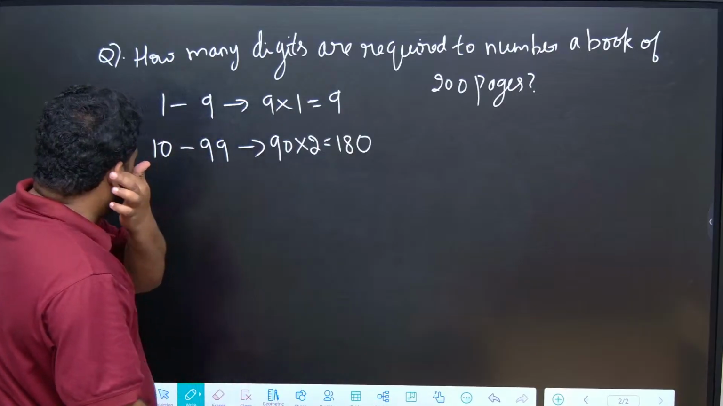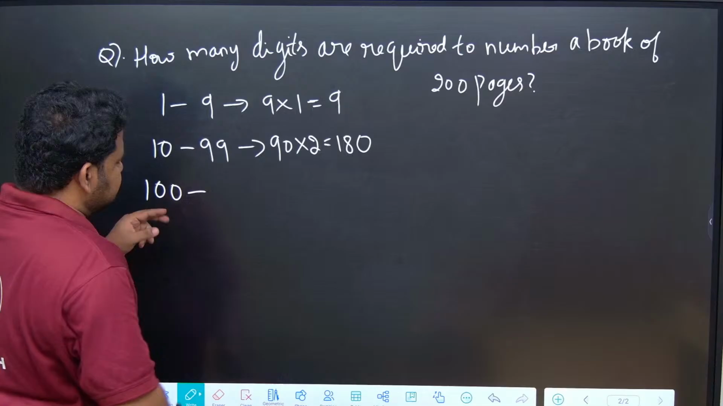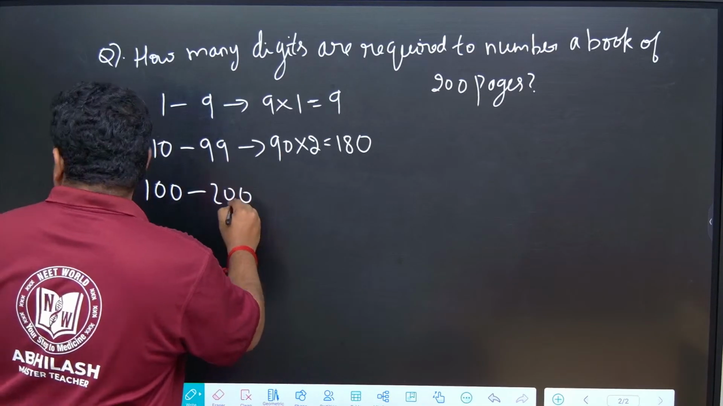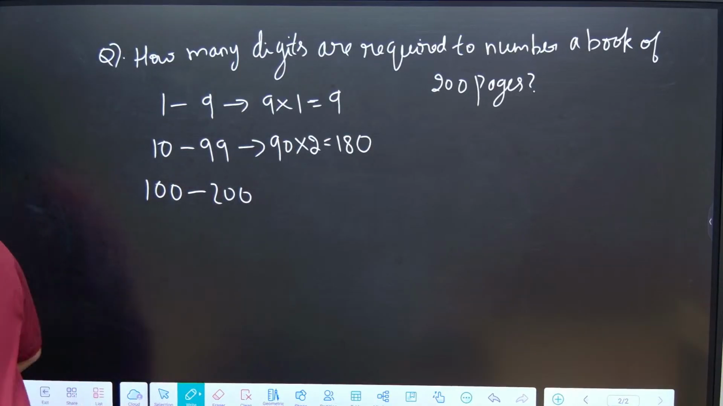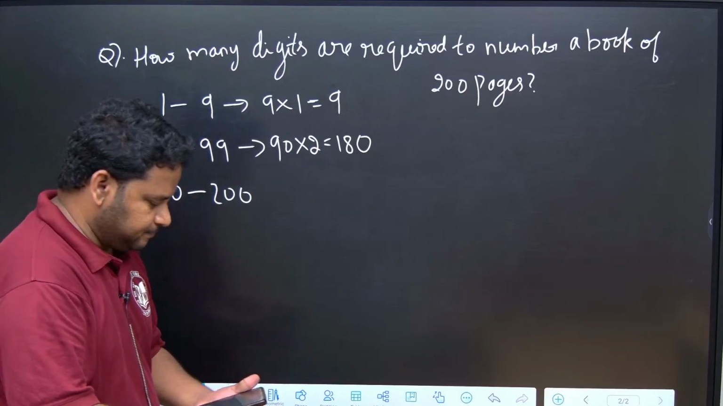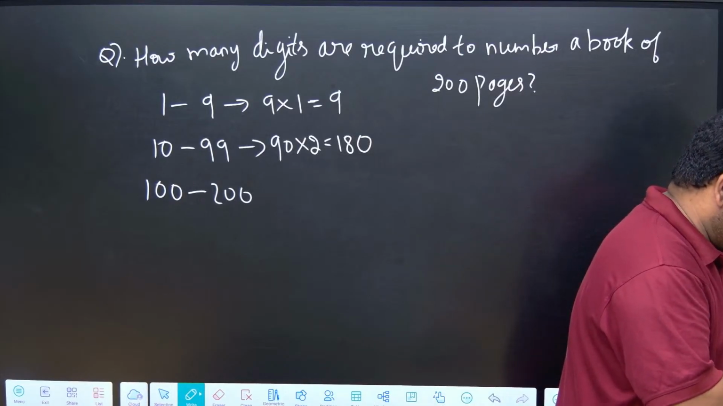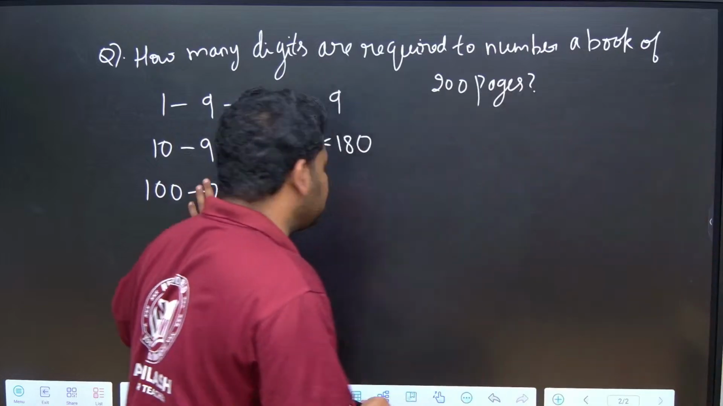Now which number is there? 100, which is a 3 digit number. So it is 100 to 200. How many digits are there from 100 to 200? How to calculate it? See here, 100 to 200 is there.